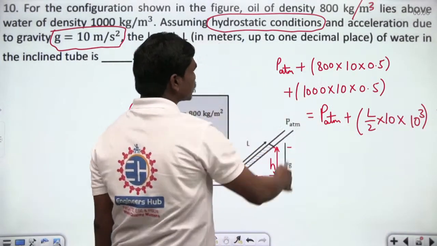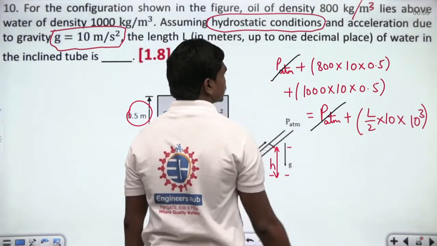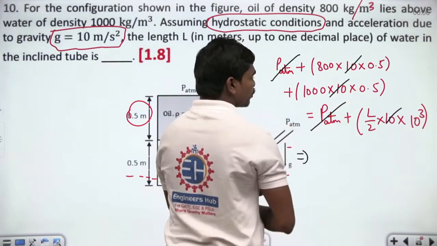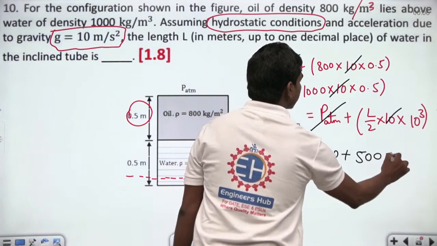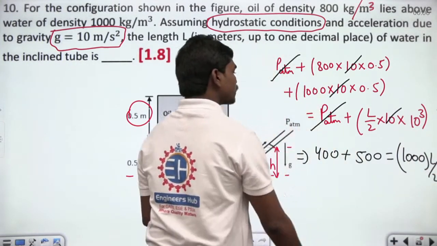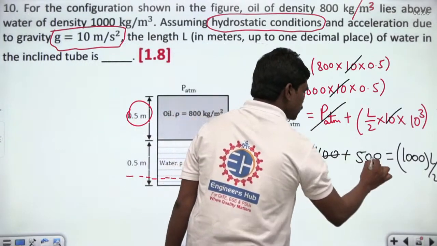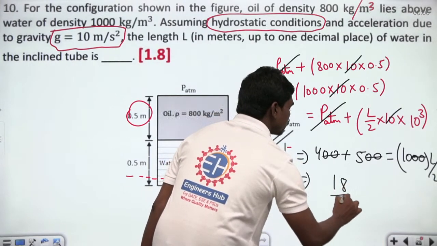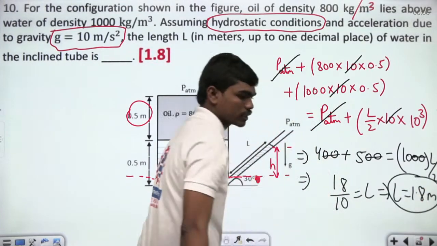So if you simplify this equation, you can get the value of L. Let us calculate quickly. P atmosphere gets cancelled on both sides. Then acceleration due to gravity cancels in all the terms. And of course, 800 into 0.5 is 400, plus 500, is equal to 1000 times L by 2. So 400 plus 500 is 900. Cancelling the zeros, 9 into 2, 18 by 10 is equal to L, which is L equal to 1.8 meters, the length of the water column inside this inclined tube.